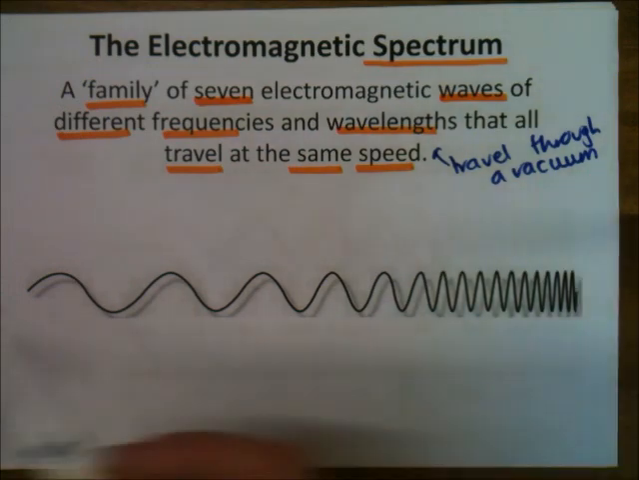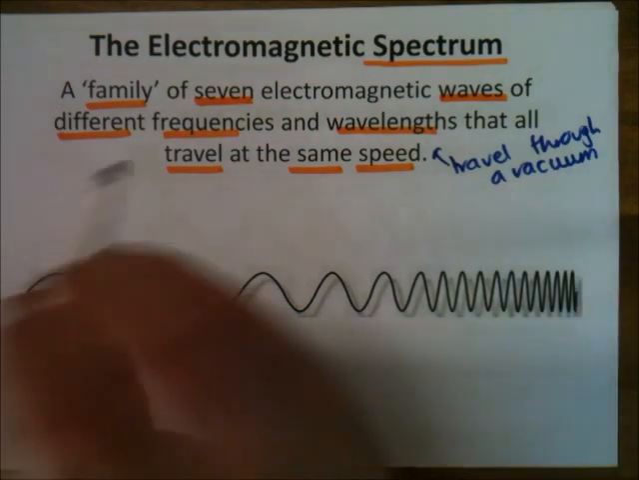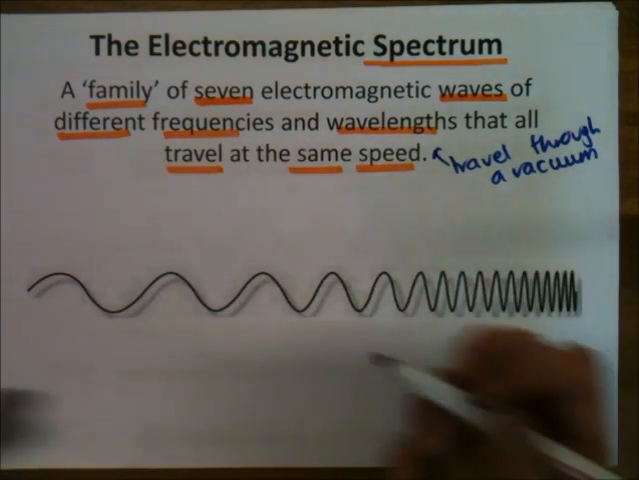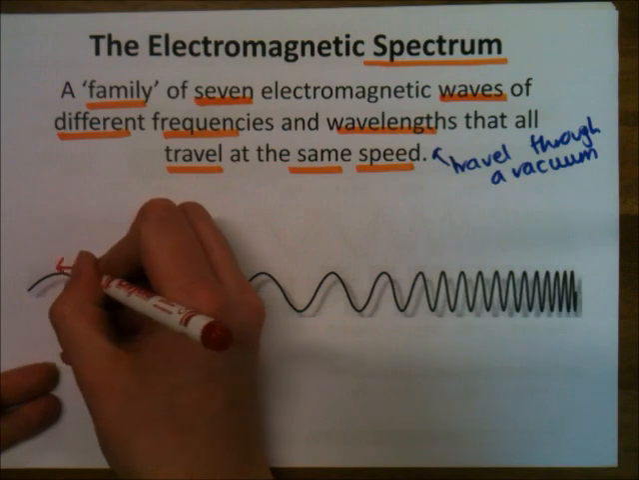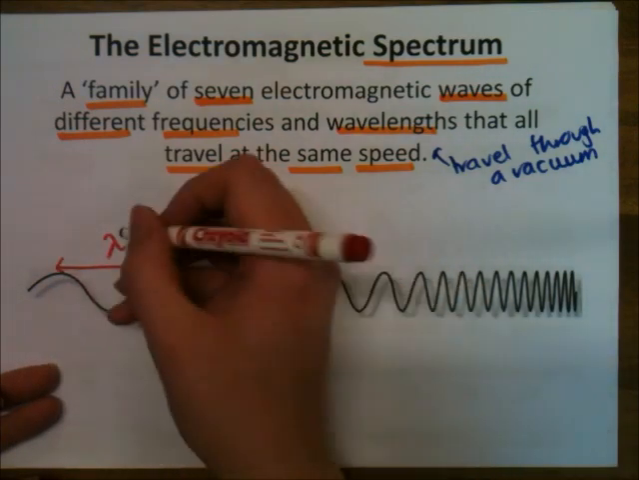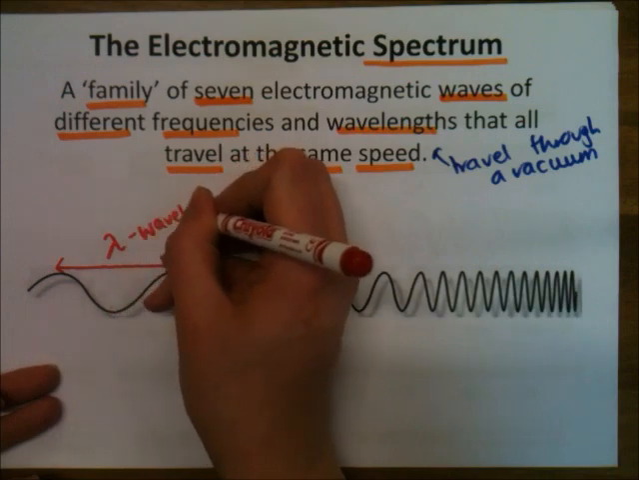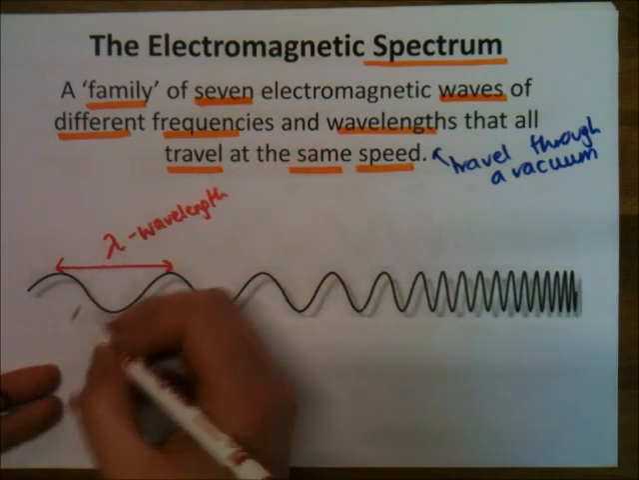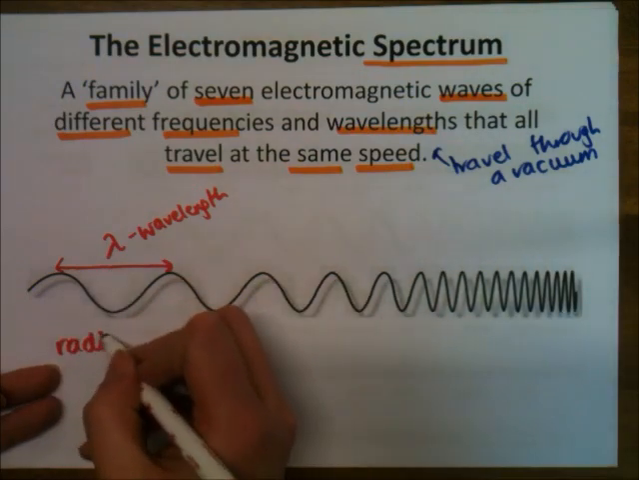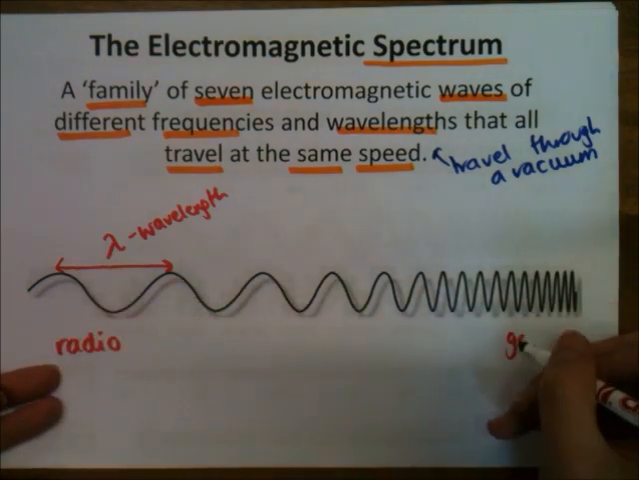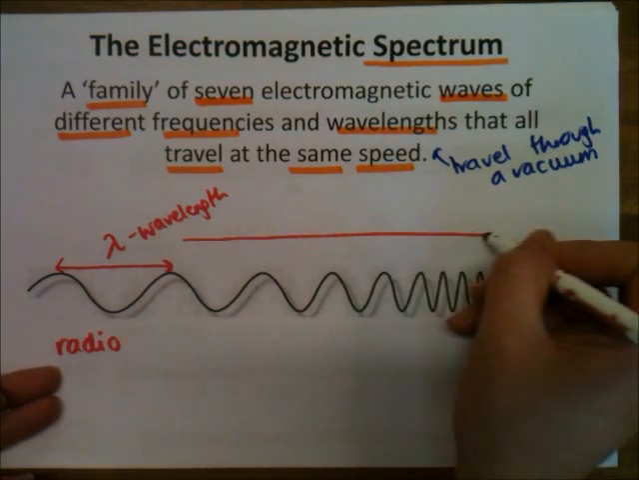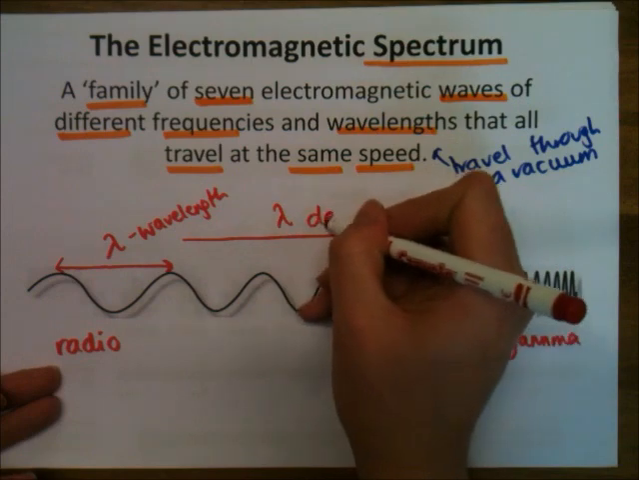The things that make them different and make their properties different is the fact that they've got different frequencies and different wavelengths. If you remember, the wavelength of a wave is the distance from one peak to the next. So that's one wavelength, and I have that called lambda, so wavelength. Here, these ones have got a longer wavelength than the waves down here. That means that these correspond to radio waves, and down here it'll be gamma waves. They've got the shortest wavelength. So this way, lambda is decreasing.